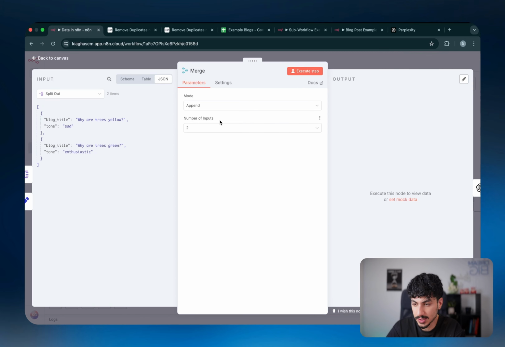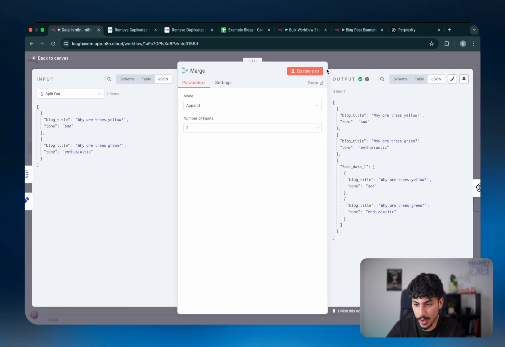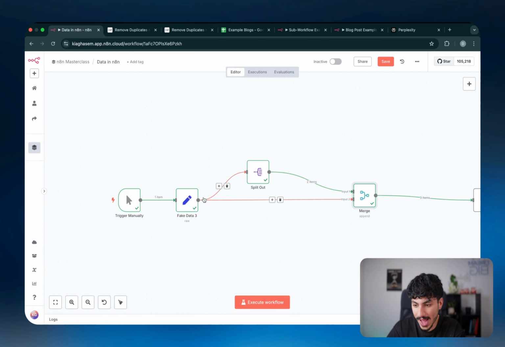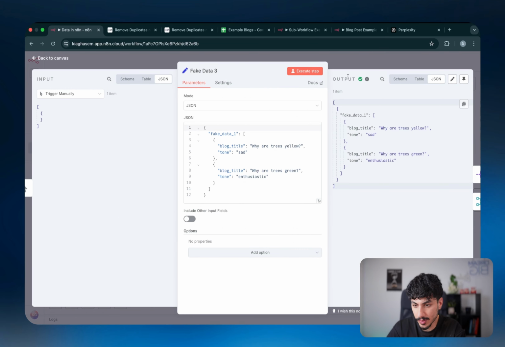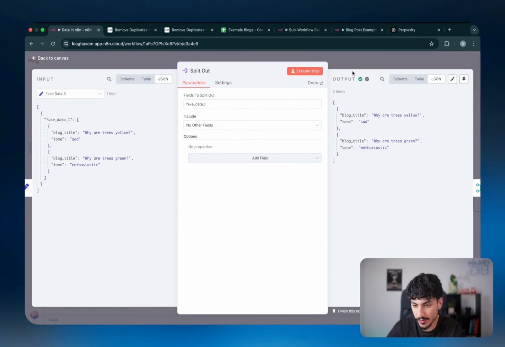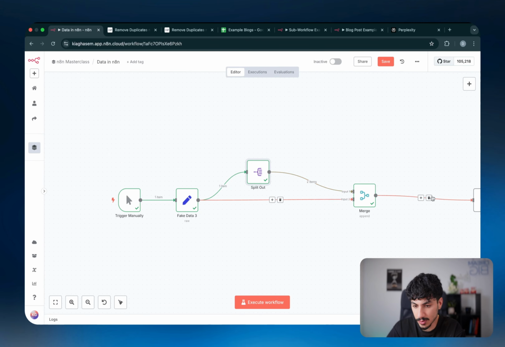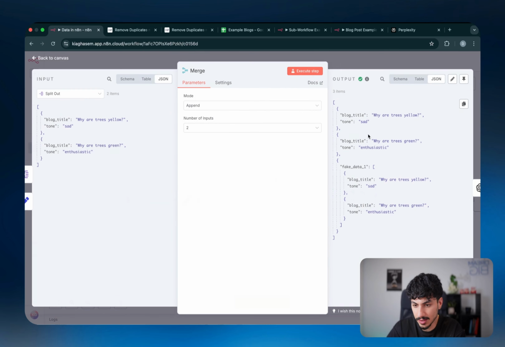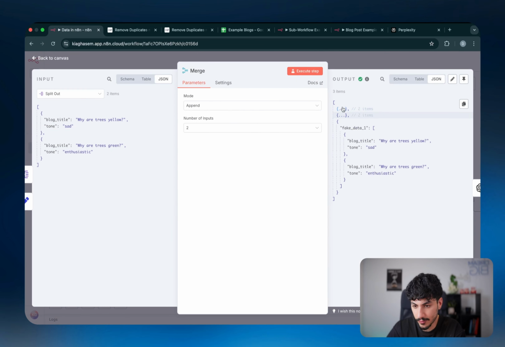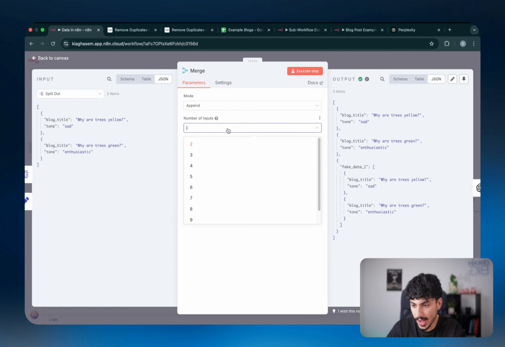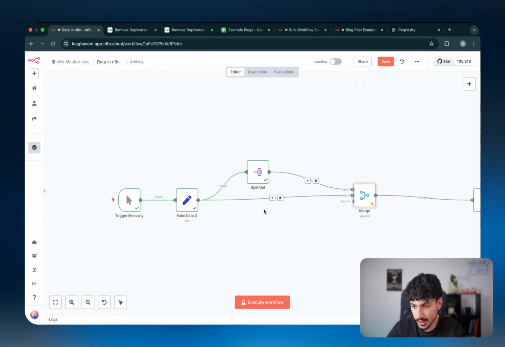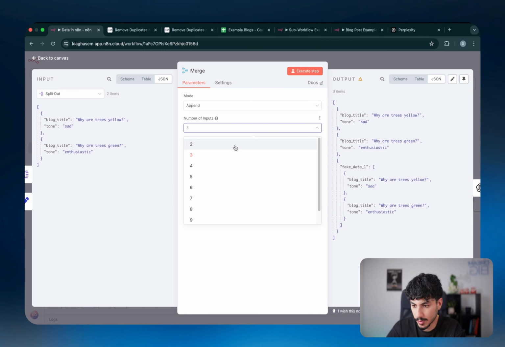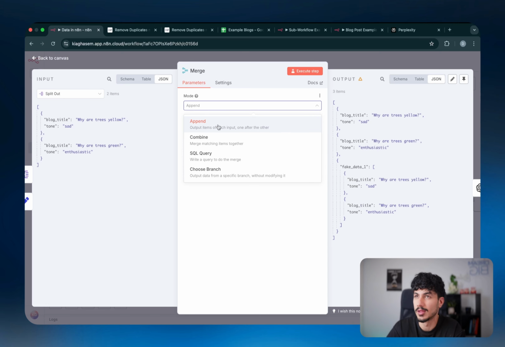So if I just keep it as append and don't go to any of the other ones and just say, okay, I want to append 2 inputs, and I click on execute step, as you can see, what happens is it appends or adds the items that come out from this node to the items that come out from this node. And so we have 2 items and 1 item together. That's 3 items appended to each other just like this. So that's the first one, and then that's the second one. Now, if I want to add more input streams, I can just go 3 and I can add more and more input streams if I wanted to. But most of the time I only do 2. I don't think I've had scenarios where I've had 3 or 4. Maybe I'm wrong, I'm not too sure.